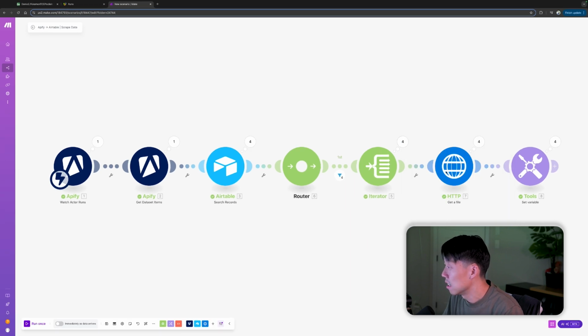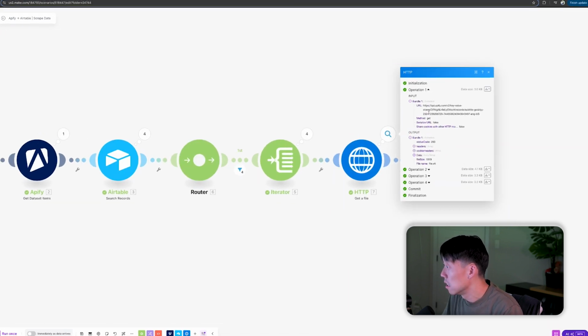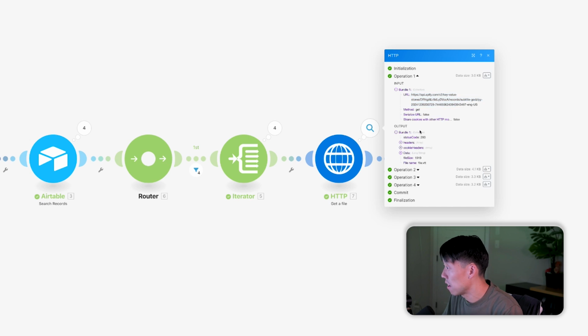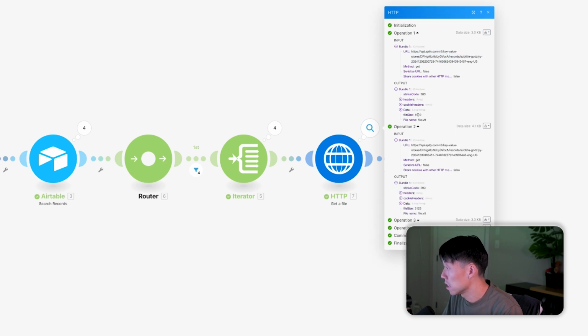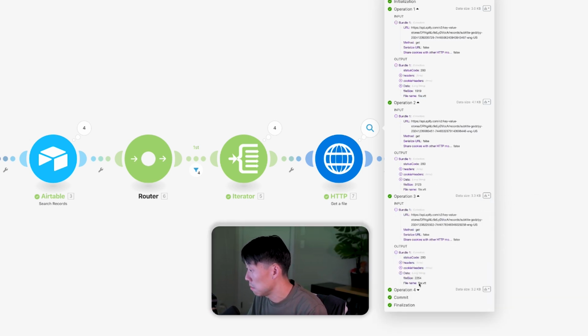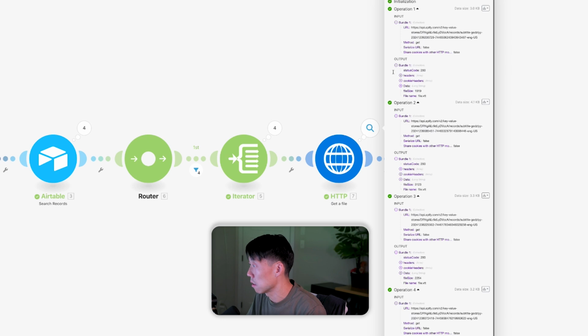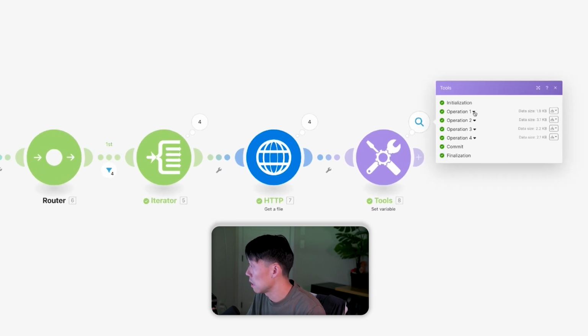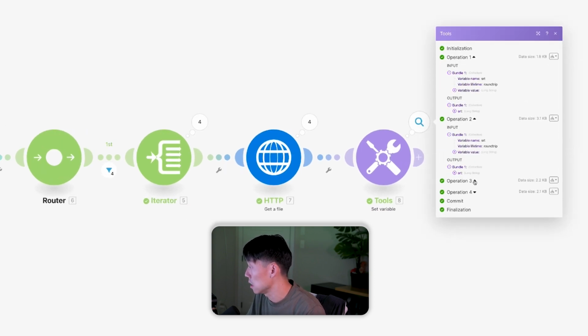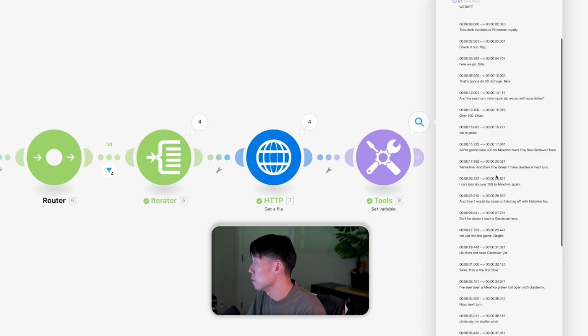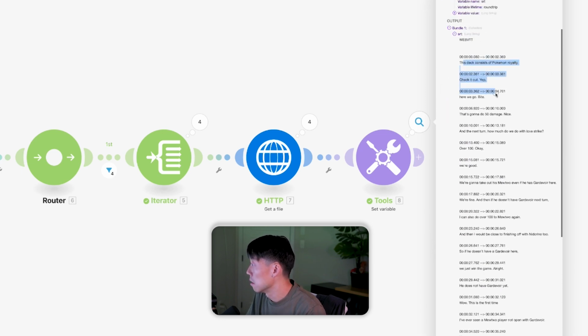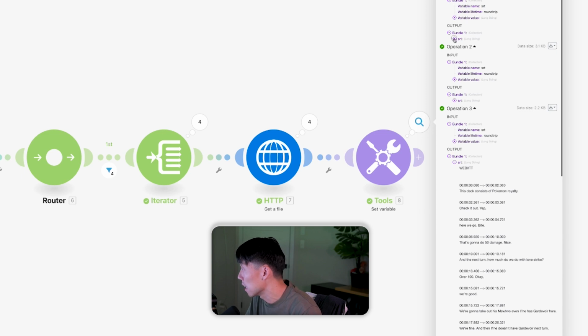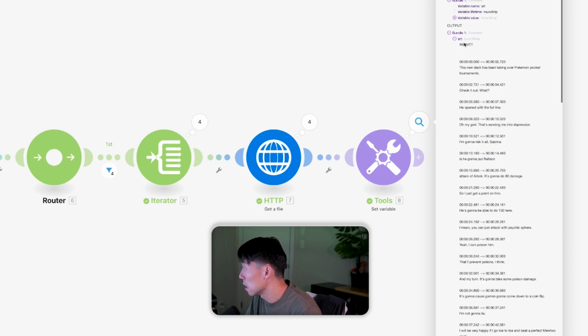And now I have 4 downloads. It has downloaded these 4 files. File size 1919, file.vtt, has done it 4 times. Actually, one quick thing you should call out here, HTTP status code 200 means success, in case you're on the lookout for those kinds of things. And in tools, there we go, set 4 variables, SRT, SRT, SRT, SRT. And as you open these up, here it is. Let's look for that Pikachu EX one again, just in case. This one is not talking about Pikachu.